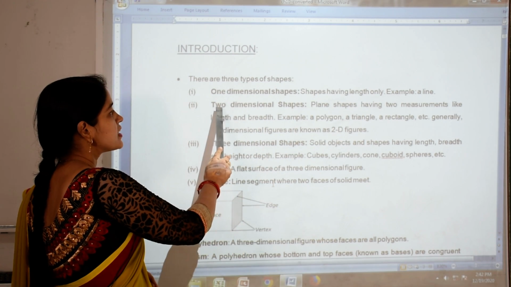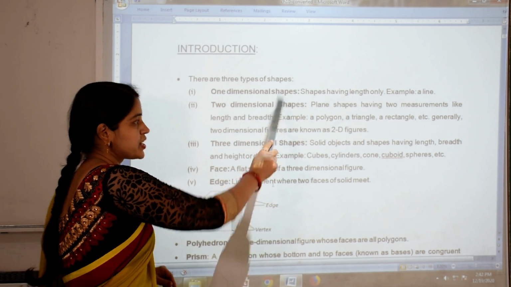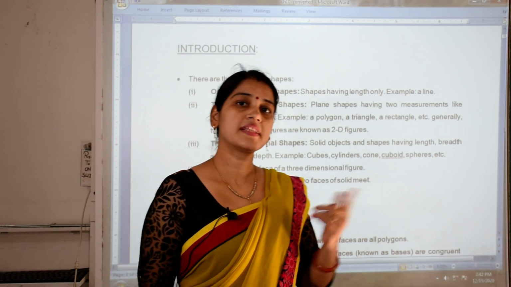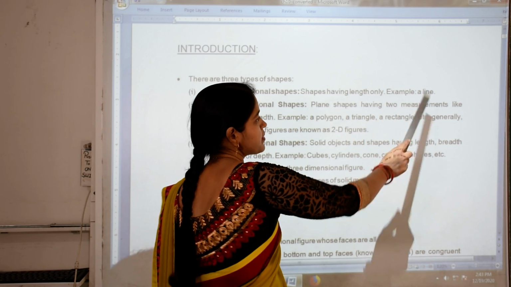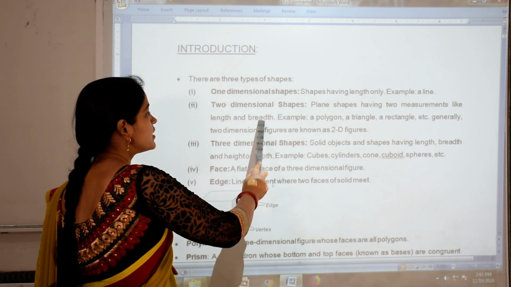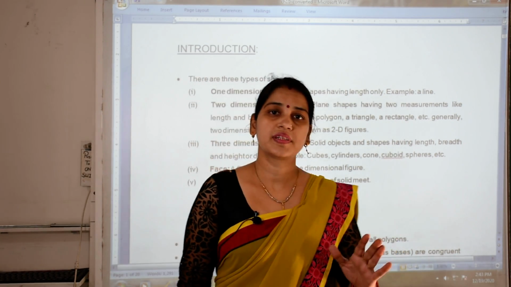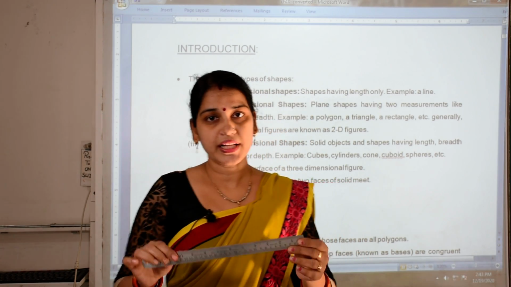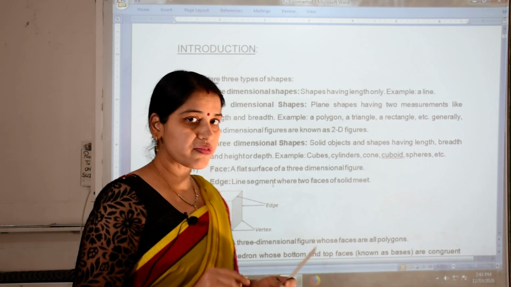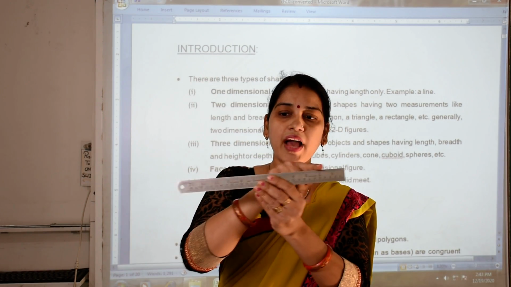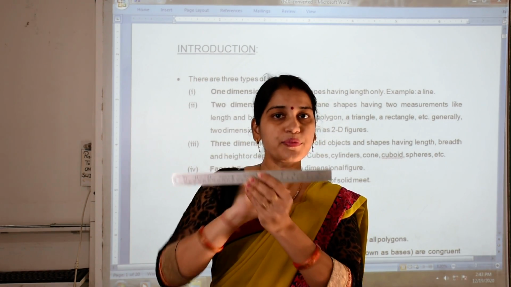Then the second one is two-dimensional shapes. Two-dimensional shapes are plane figures having two measurements, like length and breadth. Like this scale, we have length as well as breadth.